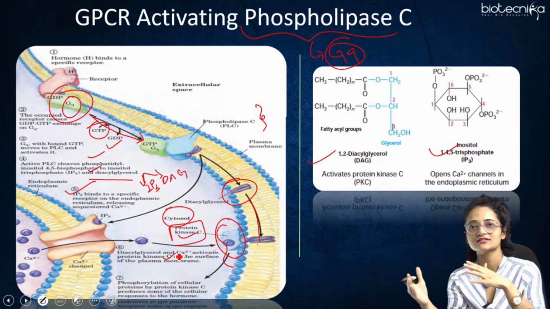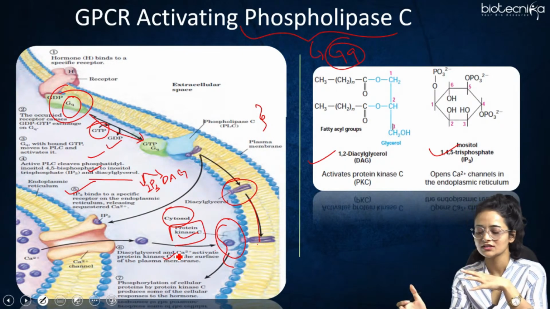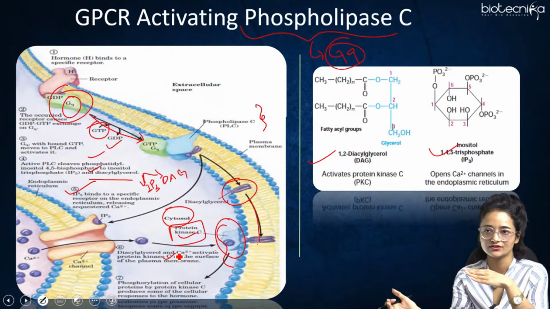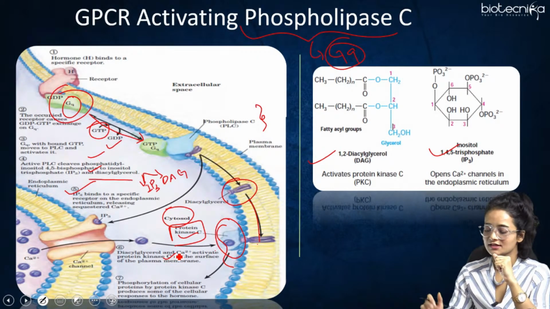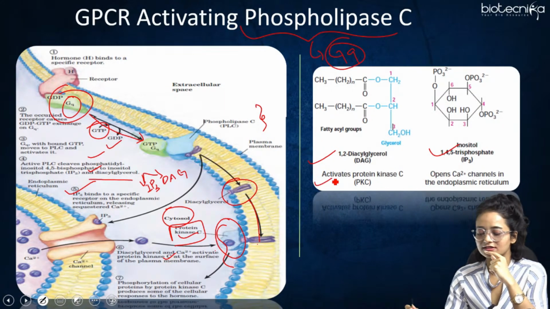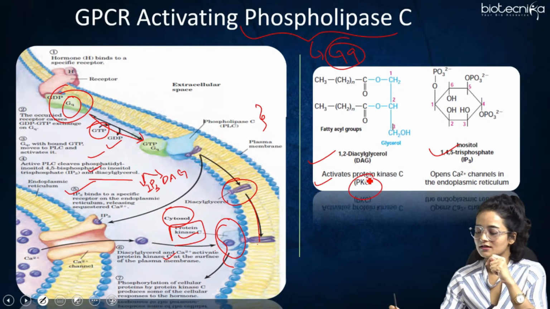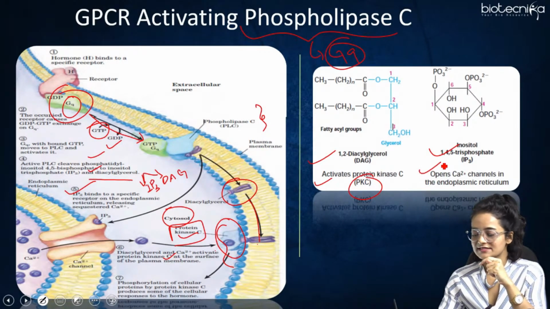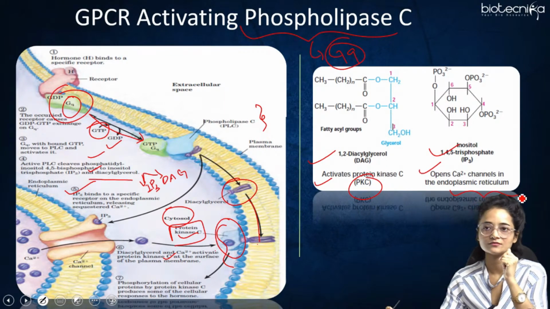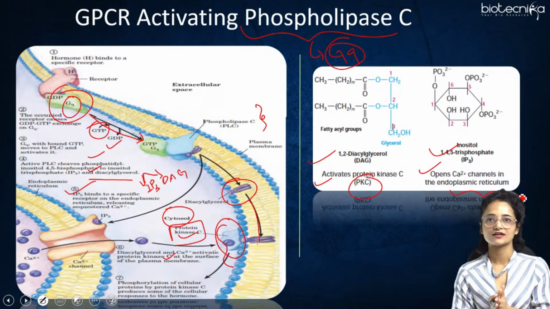So this is the general structure of DAG, and this is the general structure of the IP3 secondary messenger, right? Here it is written that DAG basically activates the protein kinase C, PKC, and IP3 basically opens the calcium ion channels in the endoplasmic reticulum. So these are the two major functions, right?